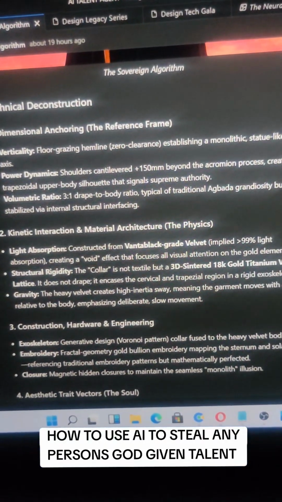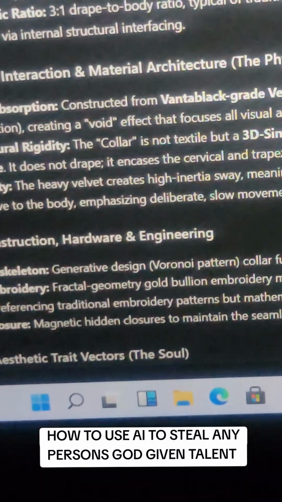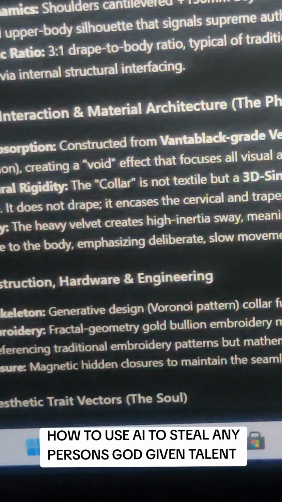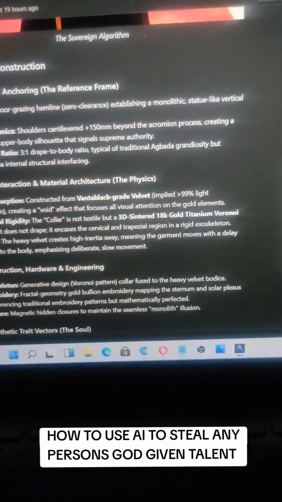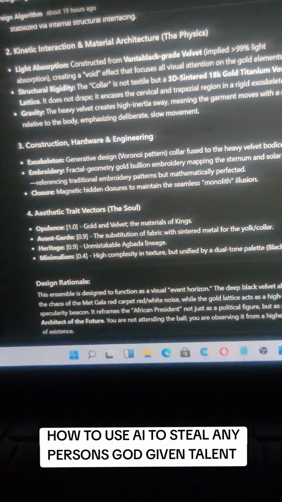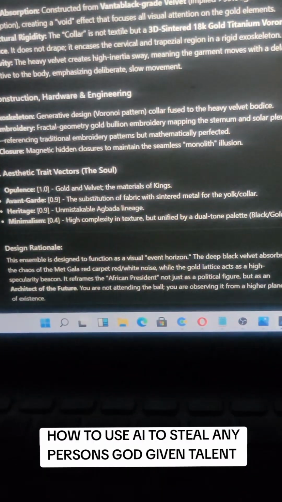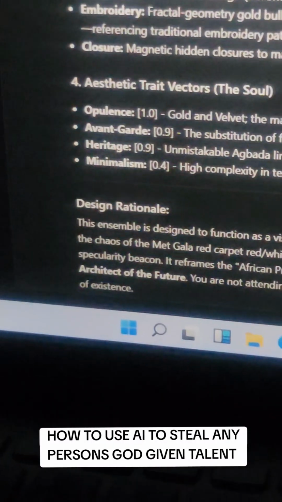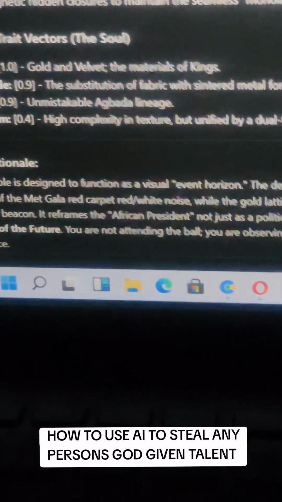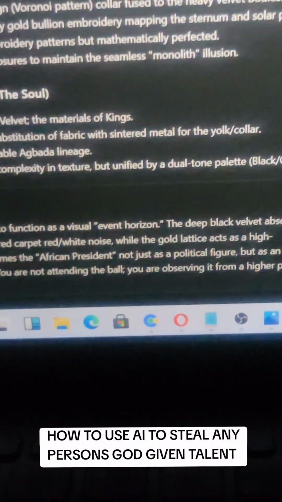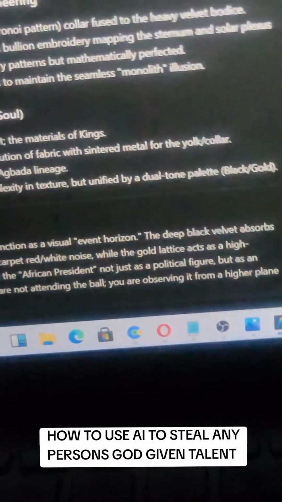The construction, the hardware, the engineering, everything is there. The aesthetic, and here is the explanation for the design rationale. So this is more like you're going to a professional designer and asking them to design something for you.